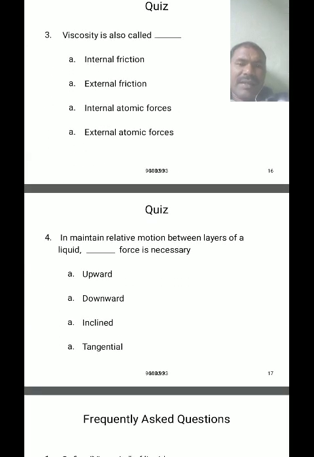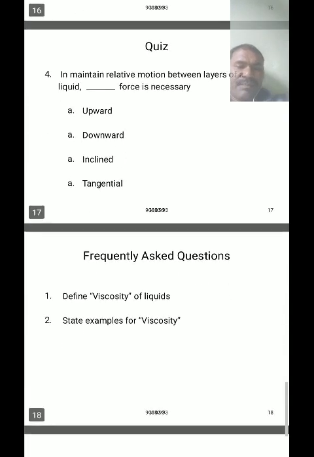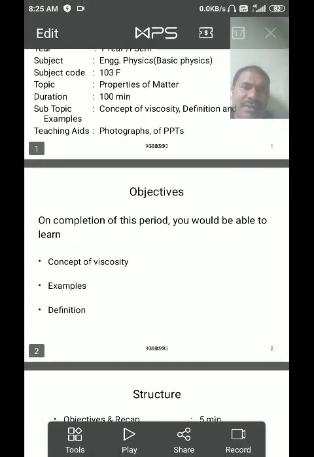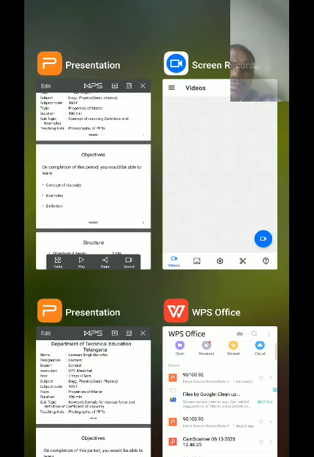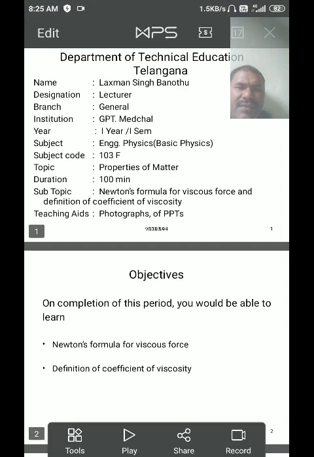To maintain relative motion between the layers of a liquid, tangential forces are necessary. These are the viscosity, and we are also going to explain another topic: Newton's formula for viscous force and the definition of the coefficient of viscosity.